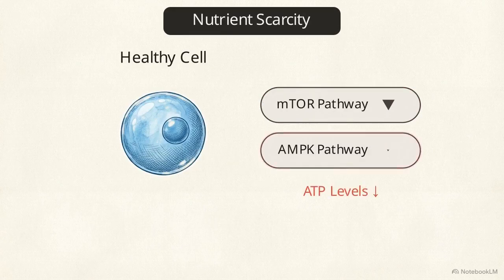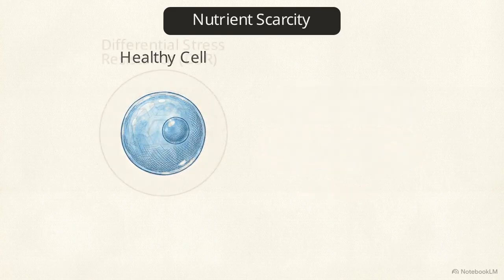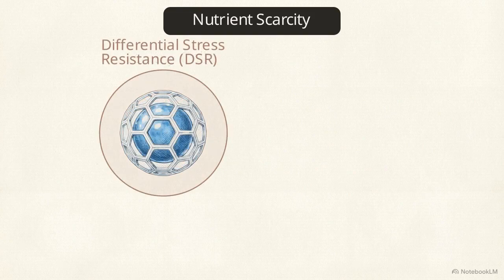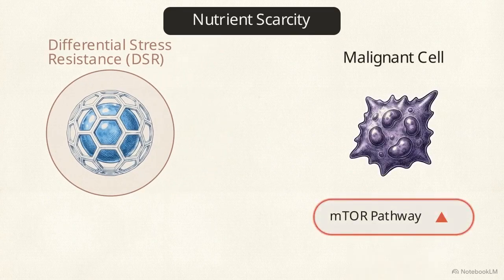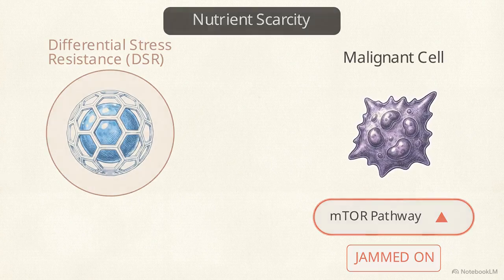Concurrently, the cell upregulates AMPK, an energy-sensing enzyme that triggers strict maintenance, conservation, and recycling mechanisms when ATP drops. This adaptation is differential stress resistance, or DSR, where healthy cells enter a highly protected state during starvation. However, malignant cells lack this metabolic flexibility. Their oncogenic growth pathways remain jammed in the on position, preventing adaptation to nutrient scarcity.